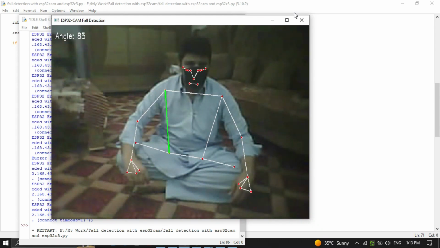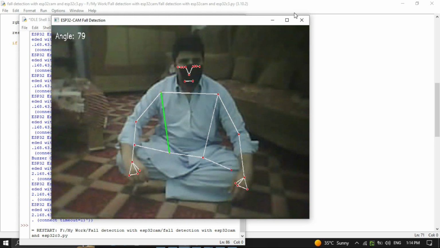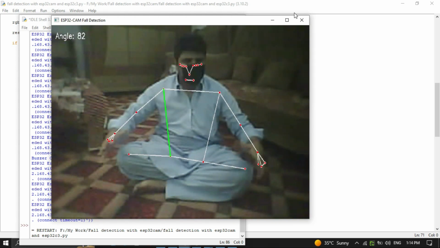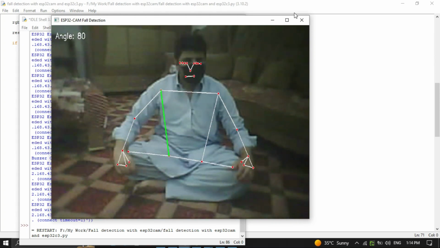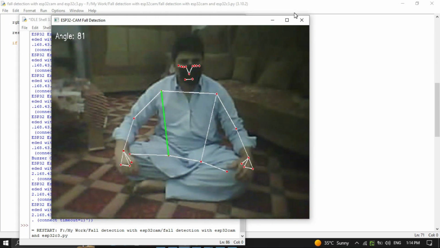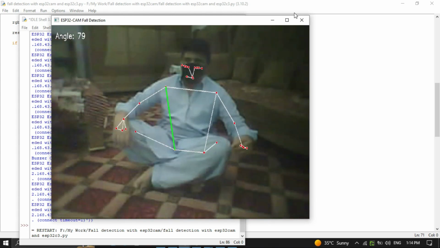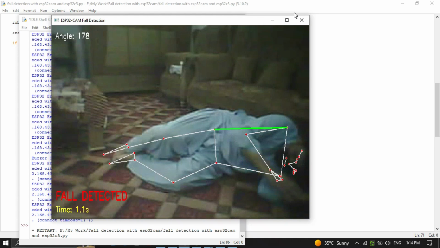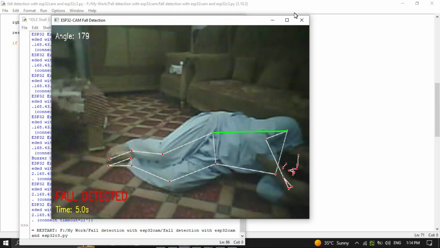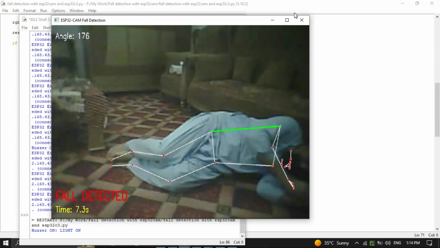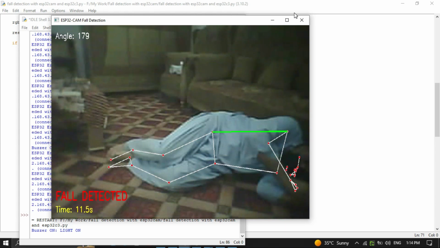Here you can see the live video stream coming directly from the ESP32-CAM. The AI model continuously tracks the human body posture in real time. As long as the person is standing or sitting normally, the system remains idle. Now watch carefully. When the person falls to the ground, the system immediately analyzes the body angle and recognizes an abnormal posture. A fall detected warning appears on the screen.